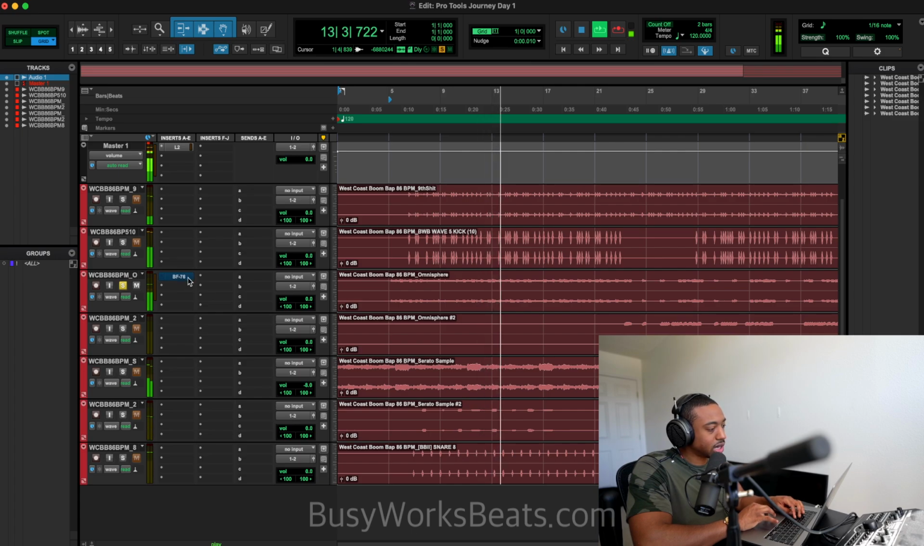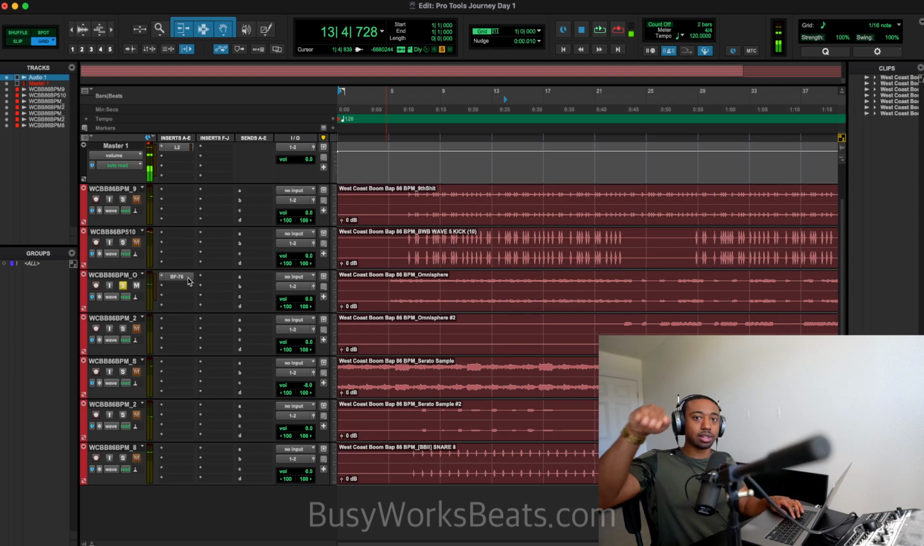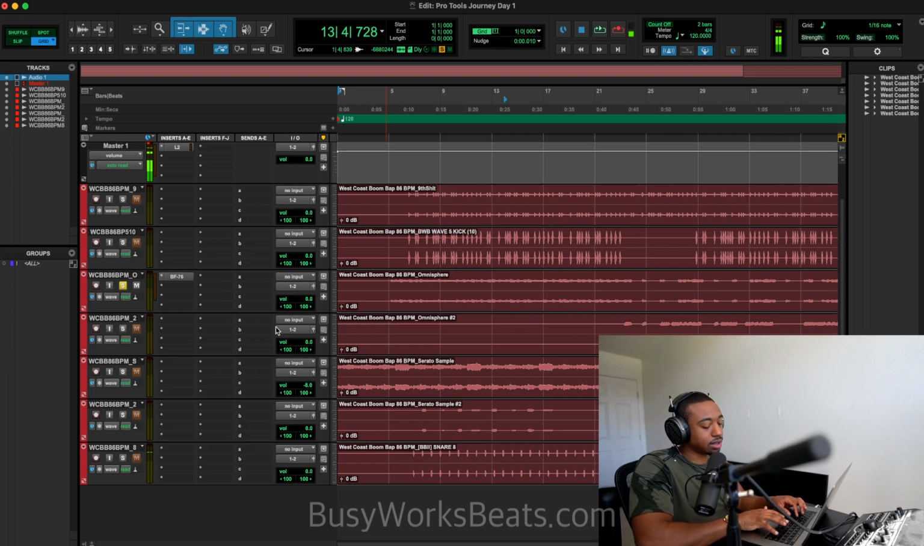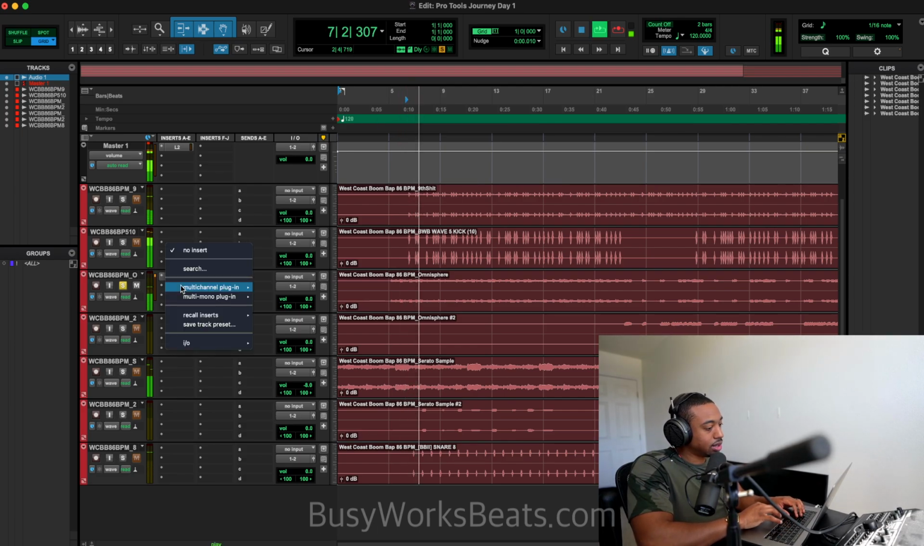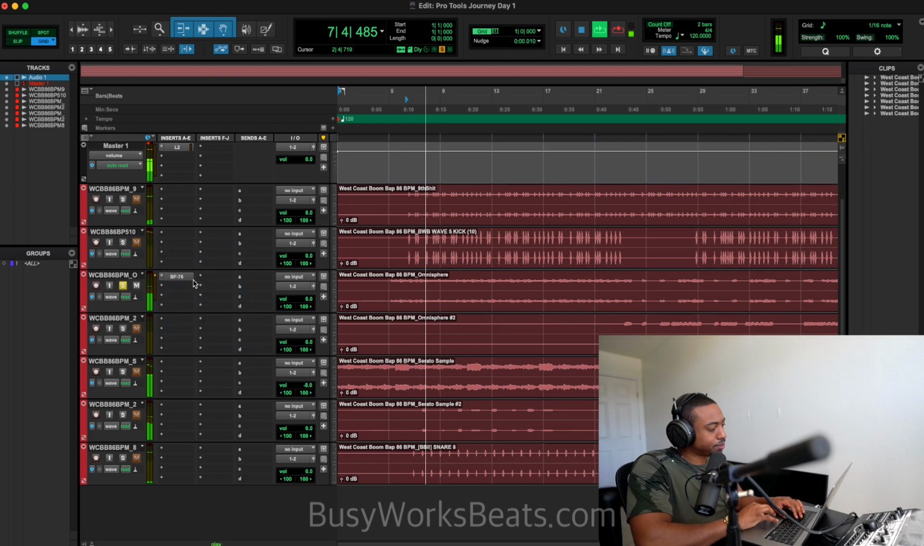So it's a little more shapely. It's less convex curvature, more concave curvature. It's very subtle. I'm not driving it too hard. Okay. Nextly, let's add an EQ. Now for this EQ, I'm going to use the built-in stock EQ.